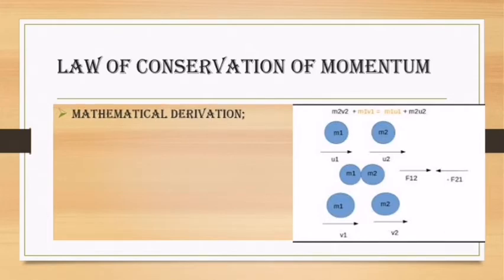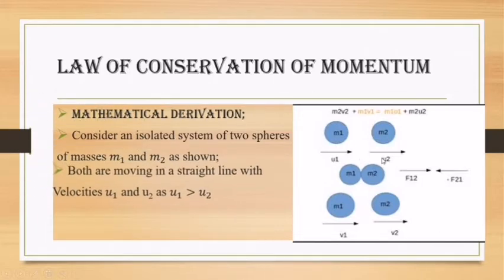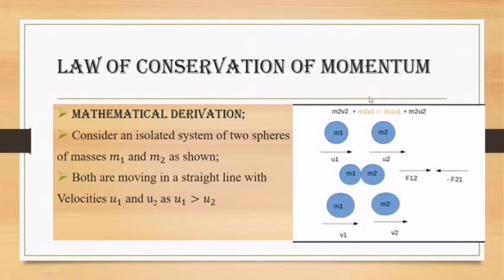In order to derive a mathematical relationship for the law of conservation of momentum, we consider an isolated system of two spheres of different masses, m1 and m2. Let's suppose these two masses are moving in a straight line with velocities u1 and u2, such that the velocity of mass m1 is greater than the velocity of mass m2, that is u1 is greater than u2.